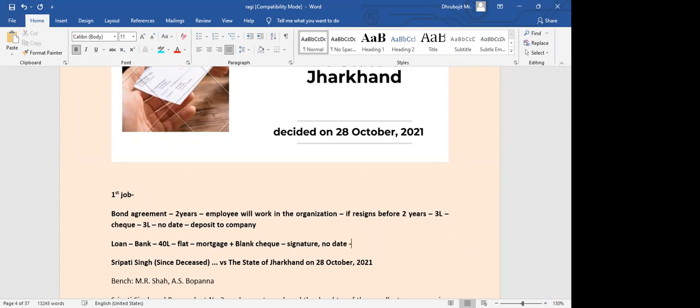So what happens, right? If at some point you are in a position where you are not returning the loan amount, the bank will mention an amount, deposit the check and recover the money. This is a quicker process than filing a case, foreclosure and everything.